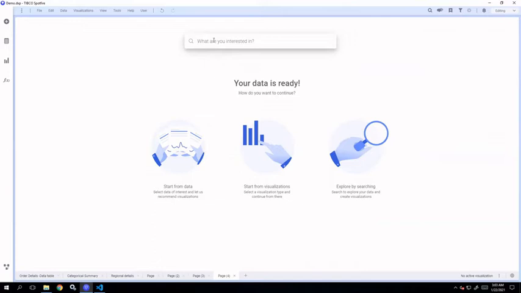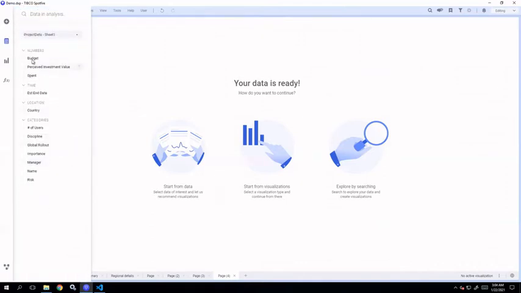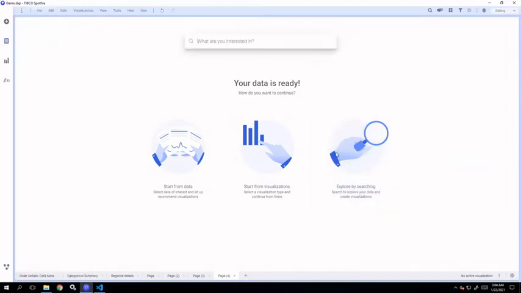That is all. So let's say I have a data table which has budget and spend for a particular project, with a project name defined by manager, importance, risk, etc. Now I want to see the comparison of budget and spend over a project. Because I'm not sure which visualization I should use, I can just click on explore by searching and type in the column names.